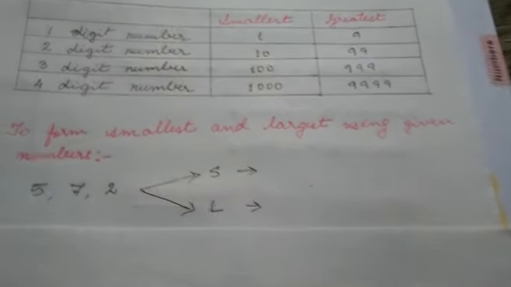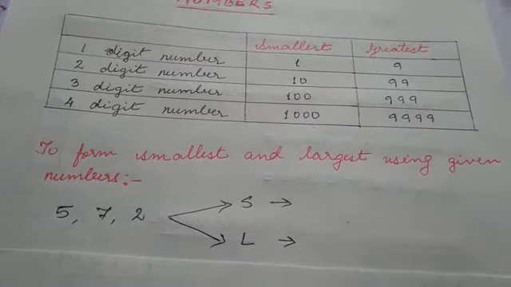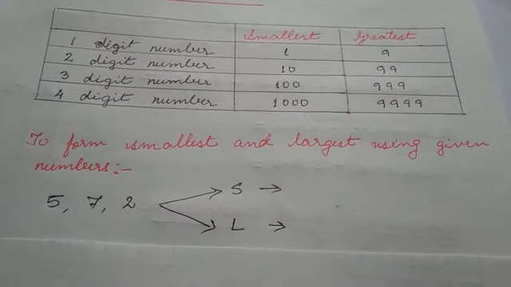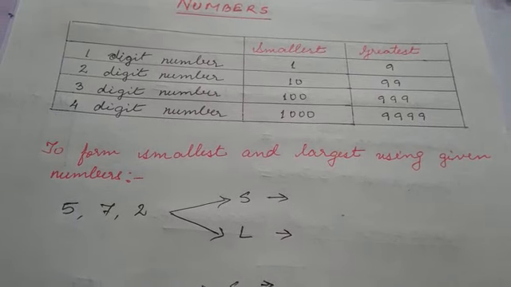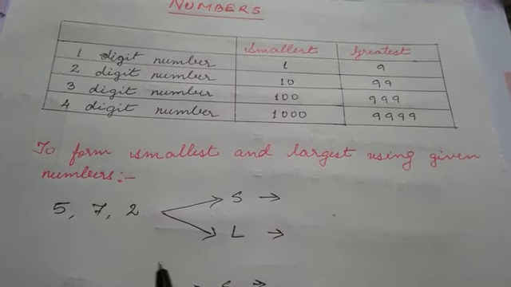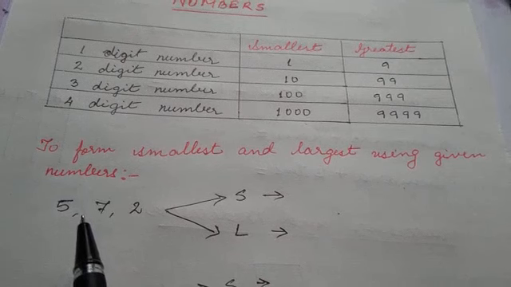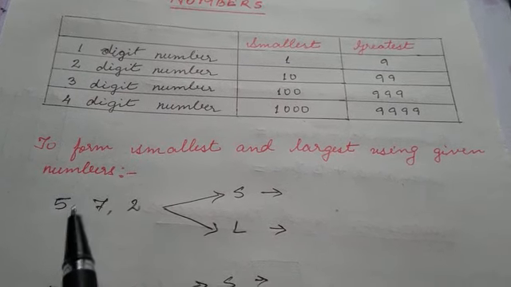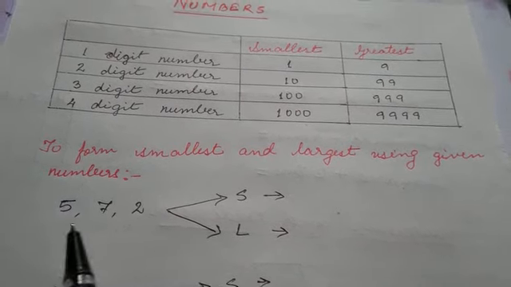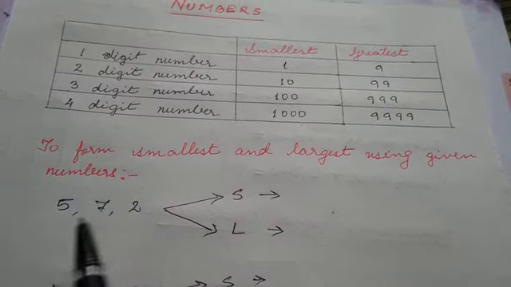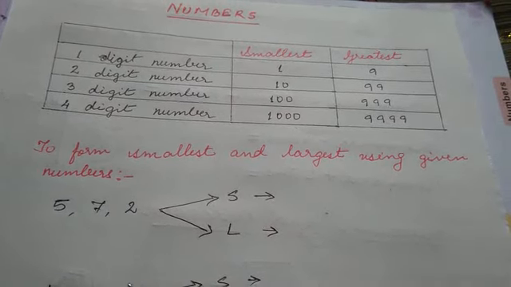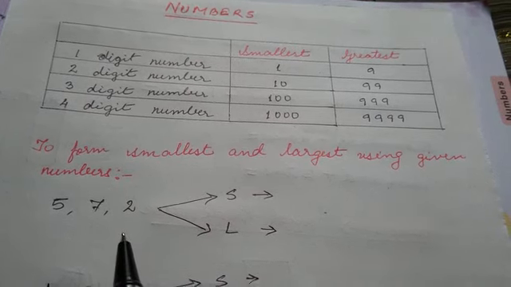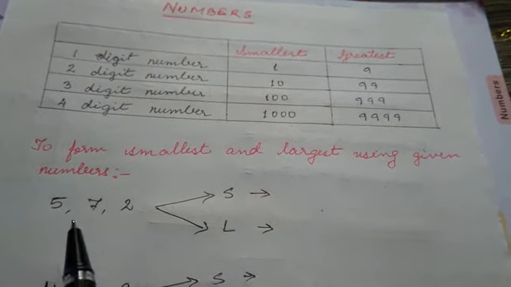Now we will learn how to form the smallest and largest numbers using the given digits. So I have put some numbers here. Here I have given the numbers 5, 7 and 2. You must have learned only 2-digit numbers up to class 2, so we are going to deal with 3 and 4-digit numbers in this standard.